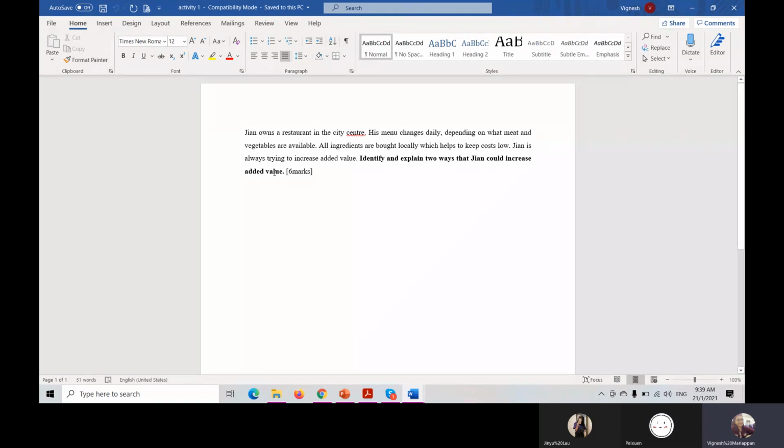Okay, Peshwan, can you please read this question? Never mind, I can read. Jian owns a restaurant in the city center. His menu changes daily depending on what meat and vegetables are available. All ingredients are bought locally, which helps to keep costs low. Jian is always trying to increase added value. Identify and explain two ways that Jian could increase added value.